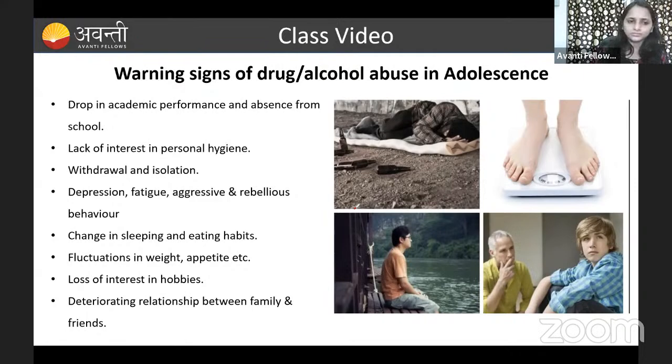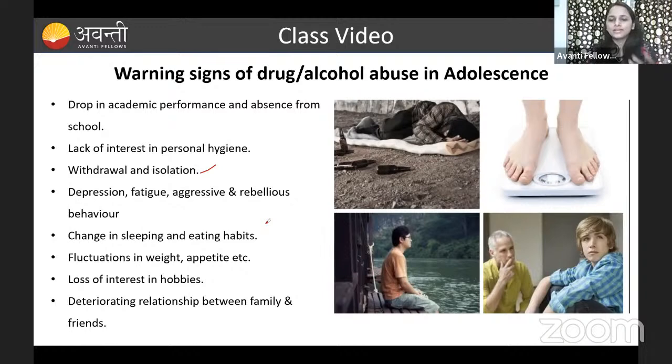And withdrawal and isolation. He does not mingle with anyone. He will always want to be alone and isolate himself from everyone. He feels happiness only in isolation. And depression, fatigue, aggressiveness and rebellious behavior. He will show depression, and you can see near the bar, two drunken people fighting.